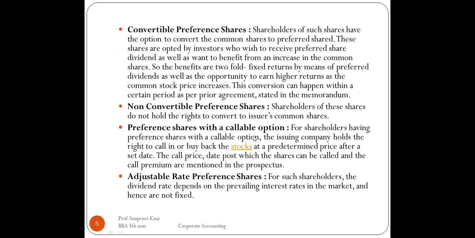Shareholders who have the right to get the preference shares, such convertible preference shares, have the option to convert the common shares to a preferred share, right? So they can also convert the common shares to the preference shares. So students, how do the preference shareholders convert the preference shares?